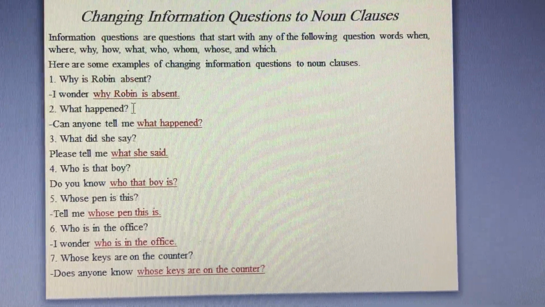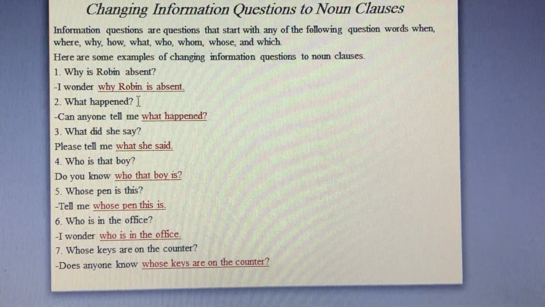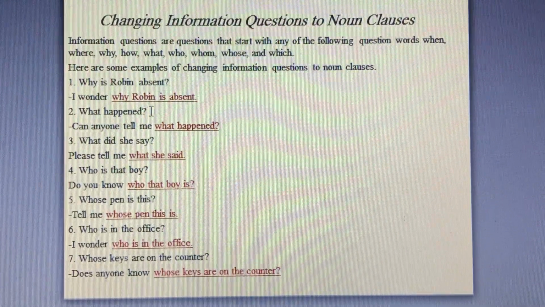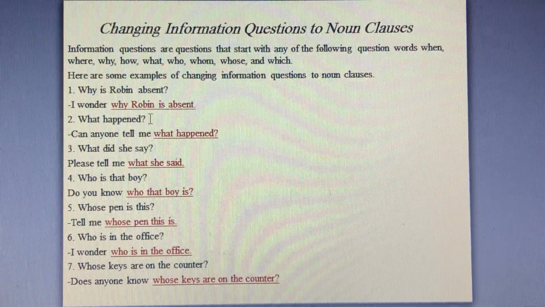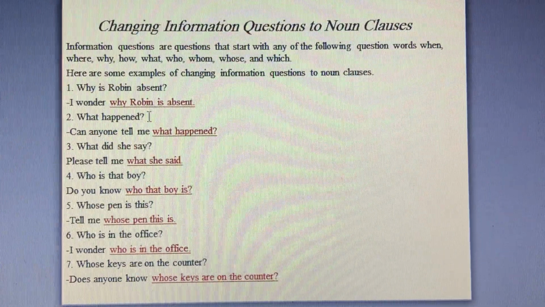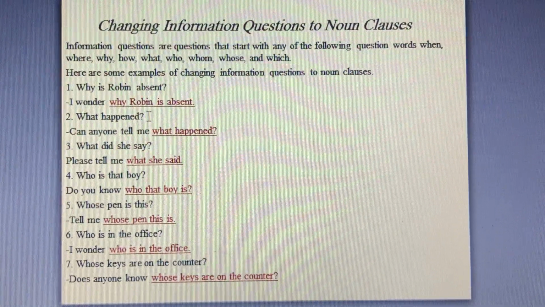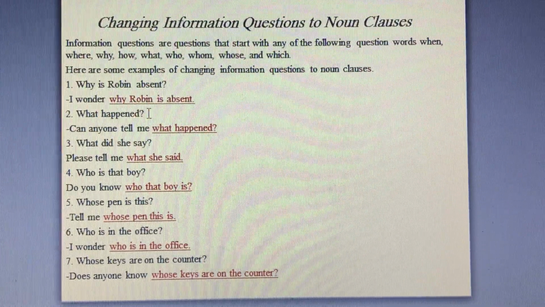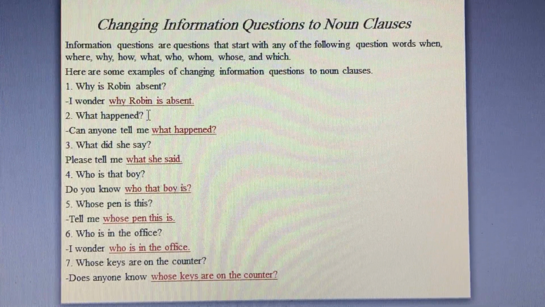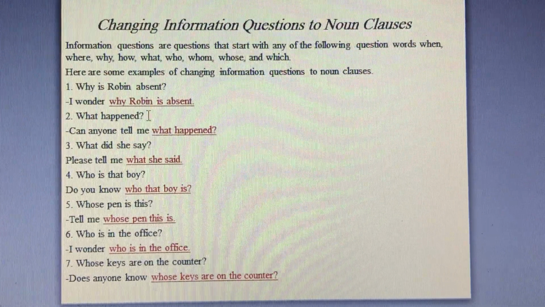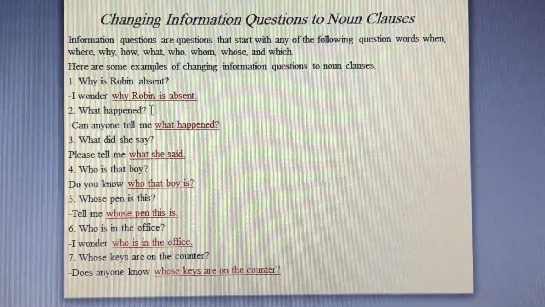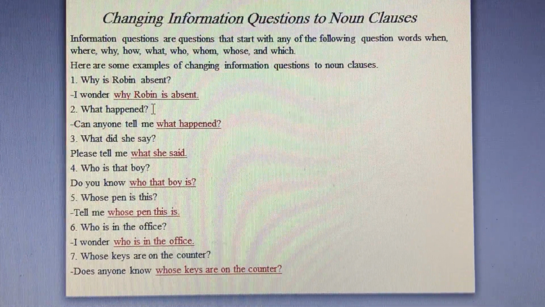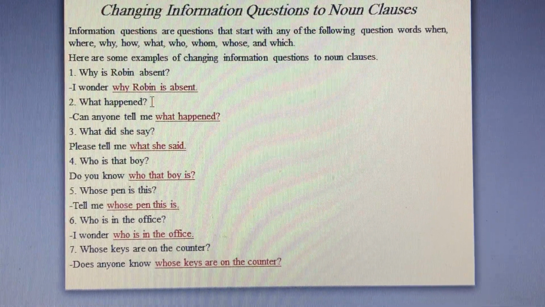Number 4, who is that boy is another information question that started with who. Who here is not the subject, that boy is the subject. Let's change it to a noun clause. I started with a question form. Do you know who that boy is? Who that boy is a noun clause in which that boy is the subject and is the verb. I ended it with a question mark because the first part, do you know, acts as a question.